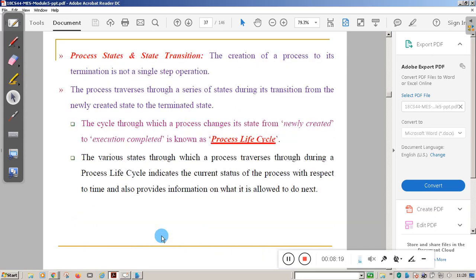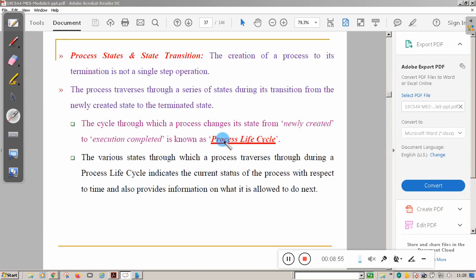Now, what do you mean by process state and state transition, or what is a process life cycle? When you create the process, from creation till termination, the process will traverse through a series of states. This cycle, from the creation state to the termination state, is known as the process life cycle.